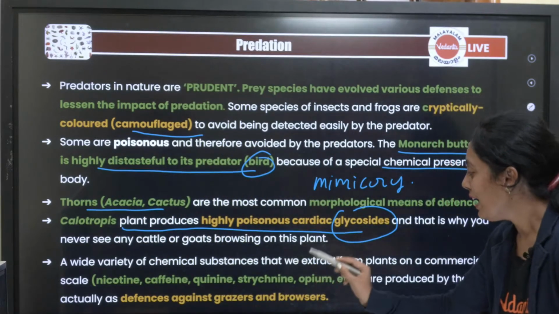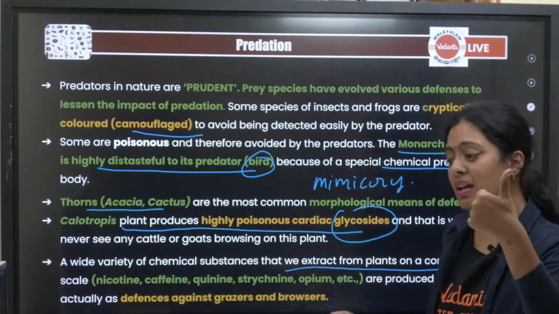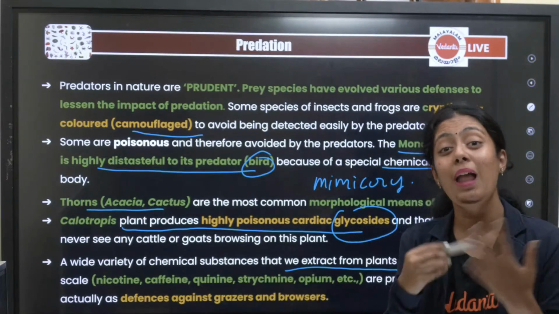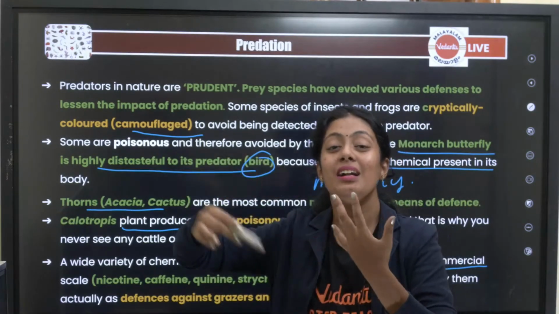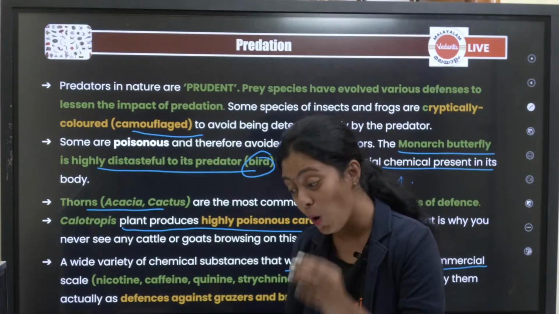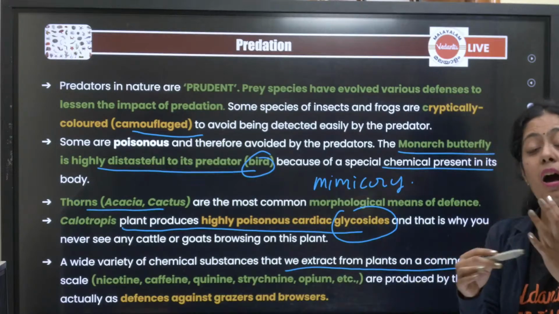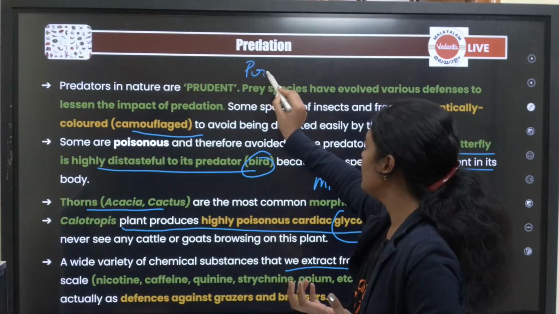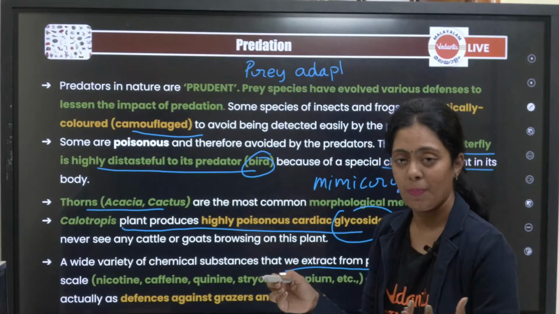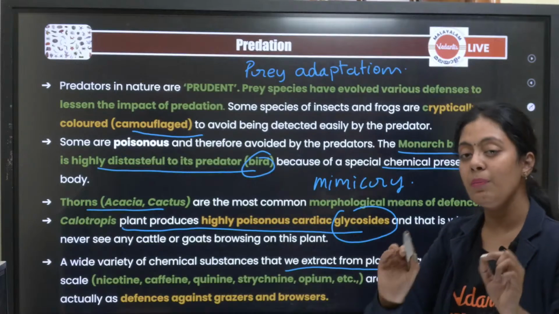Okay, then a wide variety of chemical substances that we extract from plants, right? You have caffeine, nicotine, all these secondary metabolites, pasangla. The plant is producing it for its defense, but we are using it for our benefit. Okay, so that is bougainvillea. Yes, bougainvillea also has thorns. Okay, what are we trying to understand here? The prey adaptations. The prey is adapting, okay, for protecting itself from the predator.